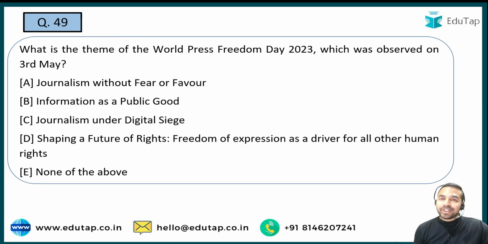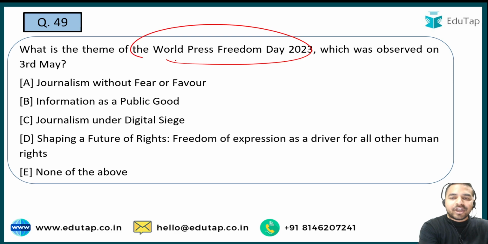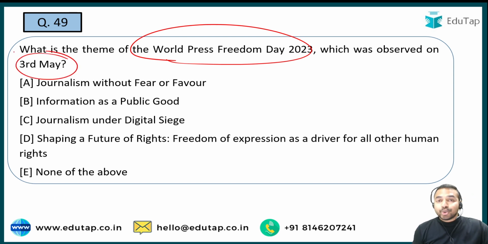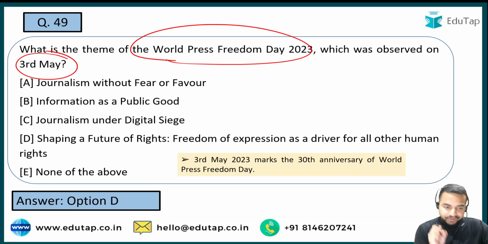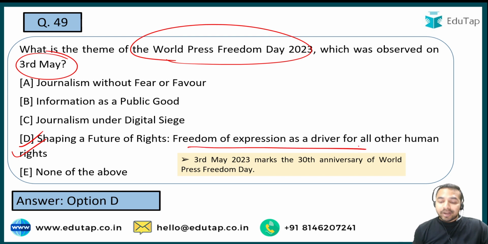Now let's move on to the next question, which is on World Press Freedom Day 2023, and the question is on what exactly is the theme for World Press Freedom Day 2023, guys. Another important dimension has already been mentioned, that is the date on which we celebrate World Press Freedom Day. The date is 3rd of May. So guys, when I talk about the theme for this year, it is option D, that is Shaping a Future of Rights: Freedom of Expression as a Driver for all other Human Rights.